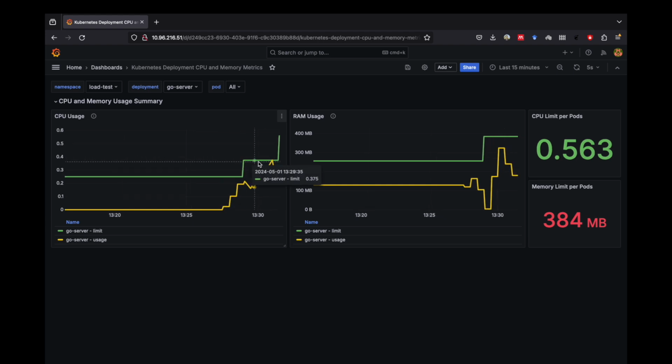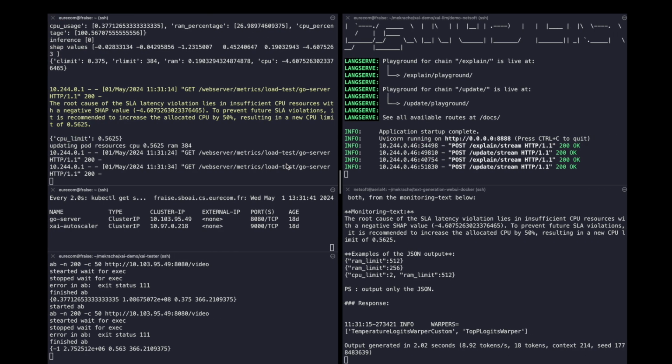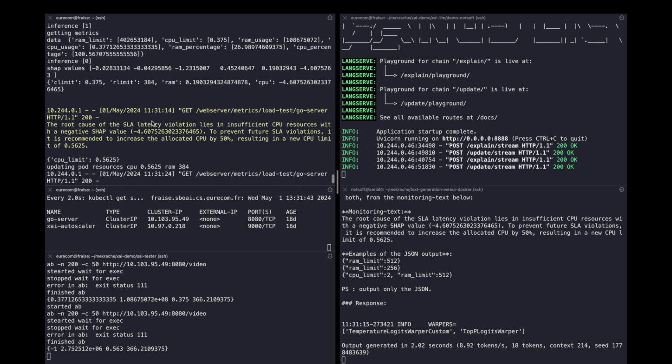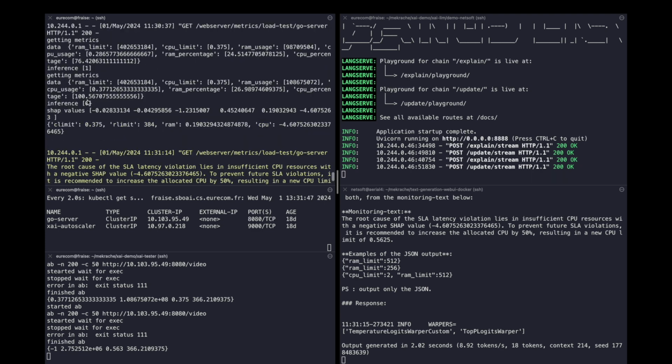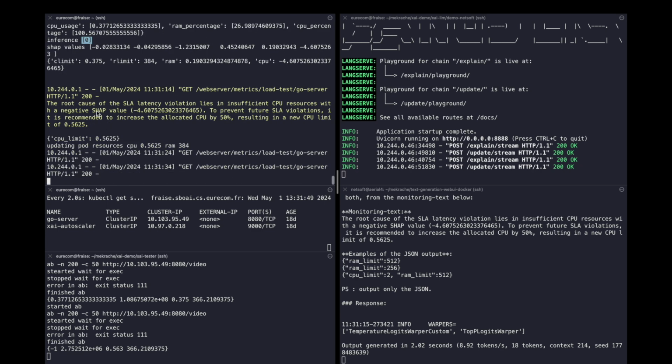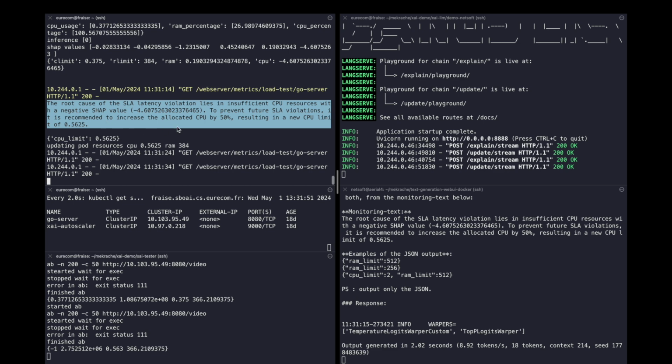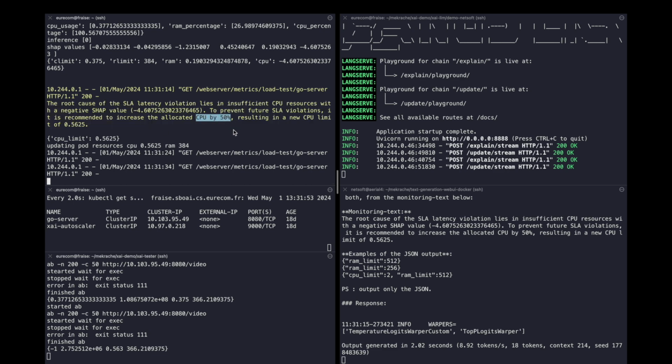At this timestamp, we have another update, but only for the CPU resources. If we check the logs of the XAI autoscaler, we can see that the AI predicted violating the SLA latency, and the explanation text mentioned only the CPU will be updated based on the SHAP values. To this end, the autoscaler requested again the NBI of the LLM to generate the explanation text and then generate this update text.